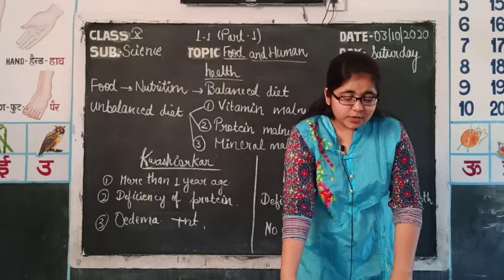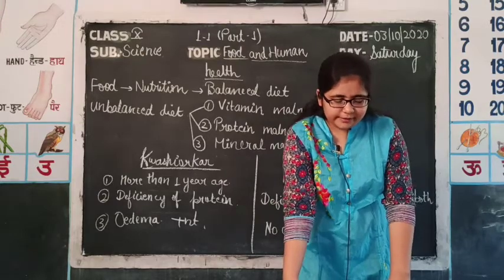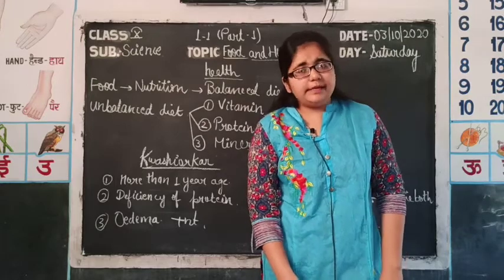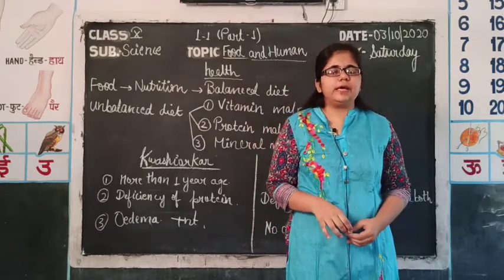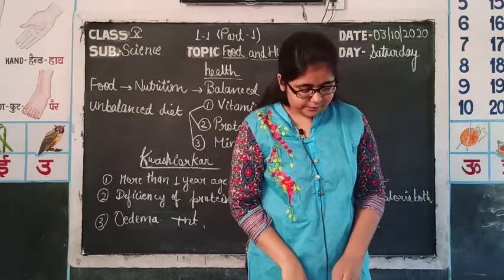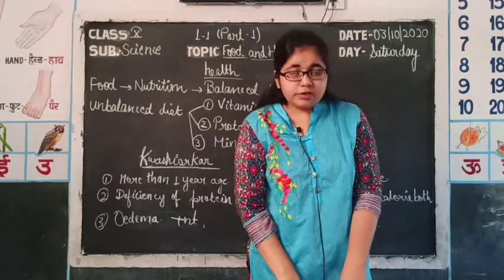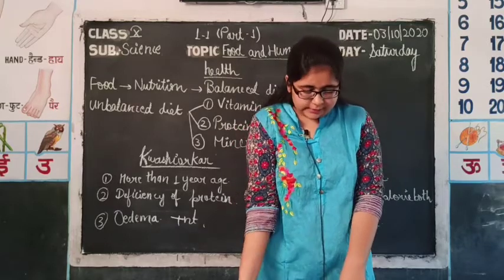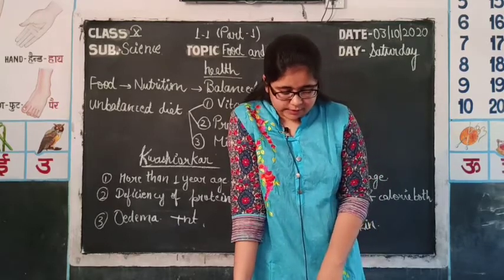First of all, vitamin A, whose deficiency causes the disease night blindness, in which a person cannot see properly in dim light or even in light. Its symptom is being unable to see at night.